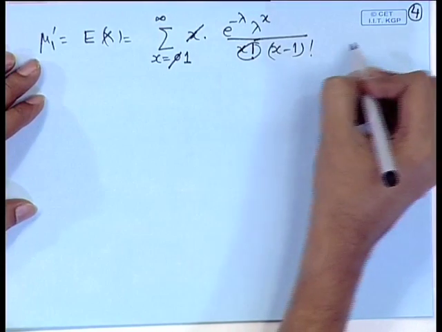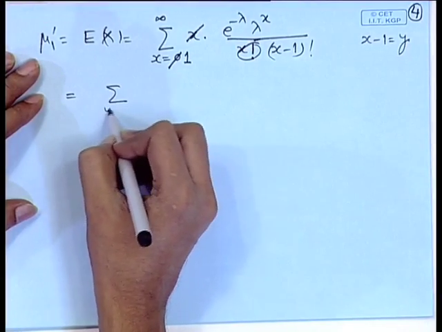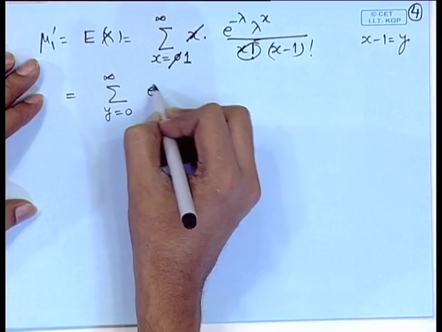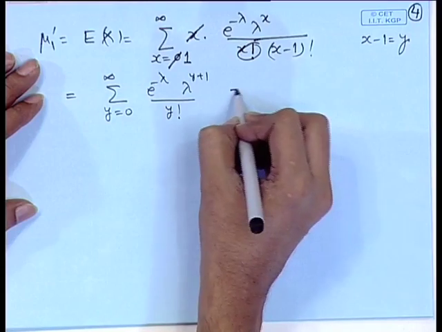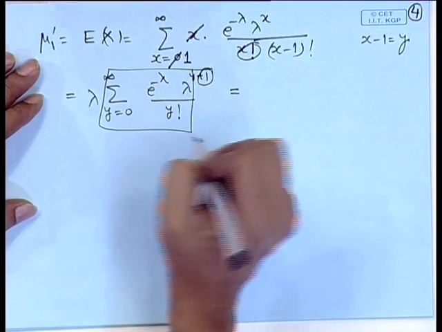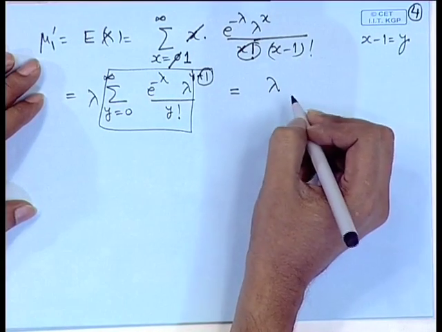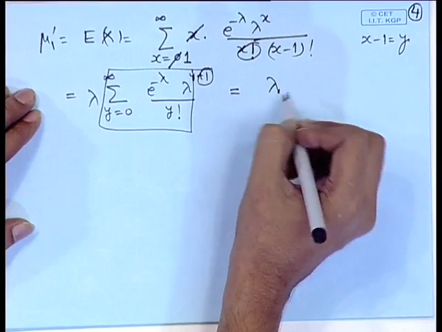Substituting x minus 1 equal to y, this becomes the sum from y equal to 0 to infinity of e to the power minus lambda, lambda to the power y plus 1 divided by y factorial. Keeping lambda outside, the sum becomes 1, and therefore the mean of a Poisson distribution is lambda. This is obvious because lambda is the rate of occurrence, so in a unit of time t the number of arrivals will be lambda t. When we replace lambda t by lambda, the mean must be lambda.